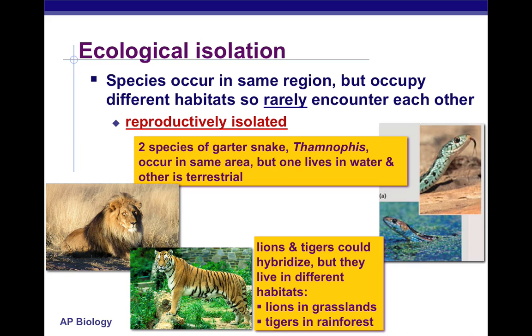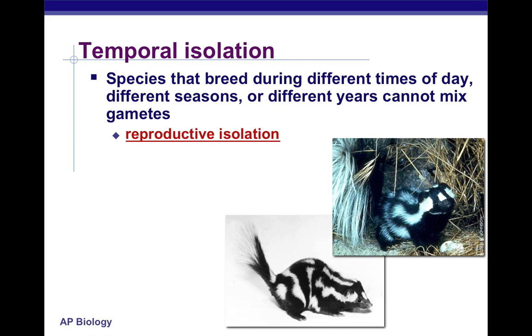It can't make any babies. It is infertile. It is sterile. So that's kind of the difference. They can actually make a liger or a tigon, but that baby is not going to be able to reproduce at all.